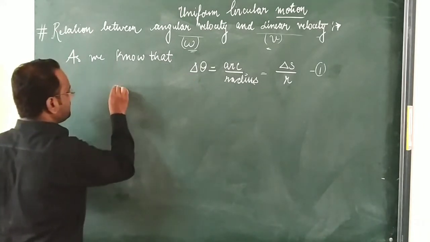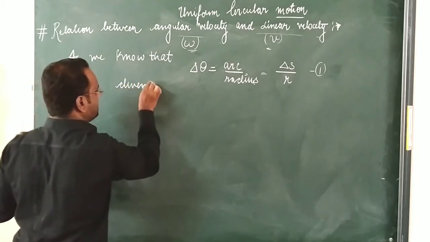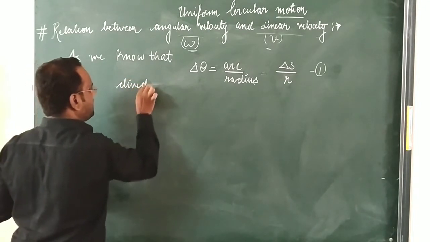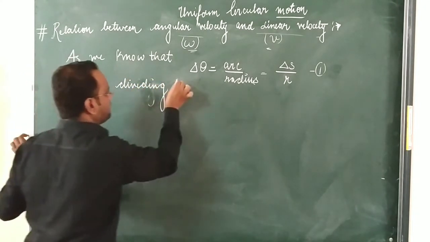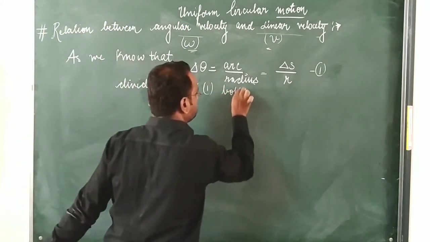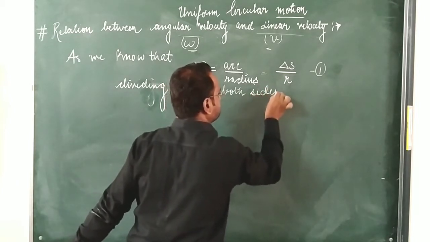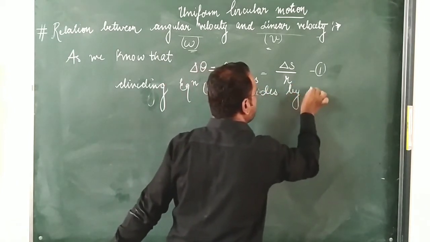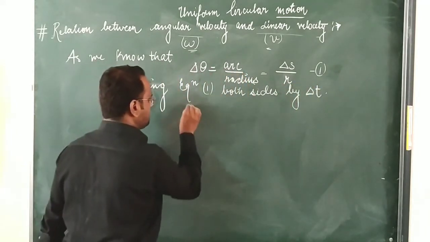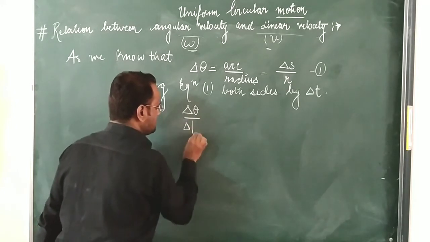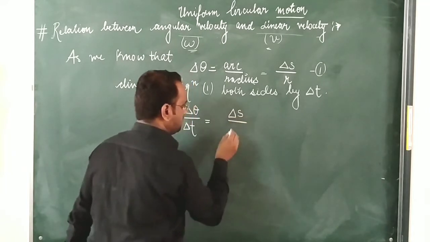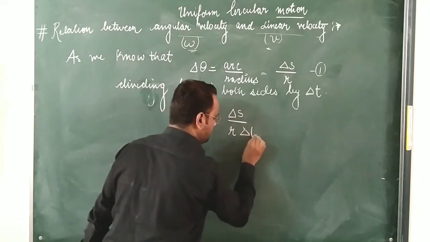So dividing equation 1 on both sides by delta t, the time interval, what we will get is delta theta upon delta t is equal to delta s upon r into delta t.